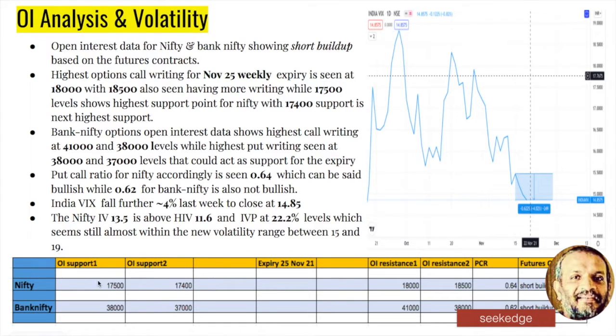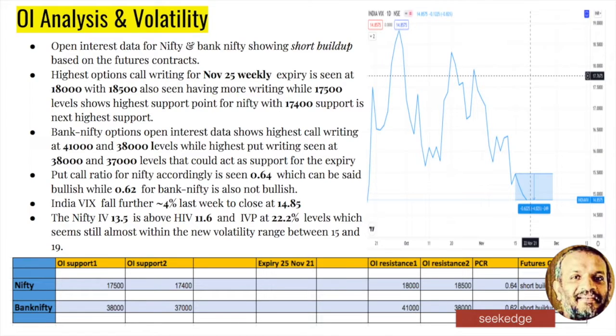So it's not very reliable data, but as of now, the November monthly expiry on the 25th is going to have 17,500 as the highest support, which is breaching here at 17,400. The highest resistance is 18,000 and 18,500, so it may be between 17,500 and 18,000. Looking at the bearishness, the expiry will depend on the price action over the next two days. For Bank Nifty, 38,000 and 37,000 is where the highest open interest put writing is, and on the upside, 41,000 and 38,000 have the highest call writing.